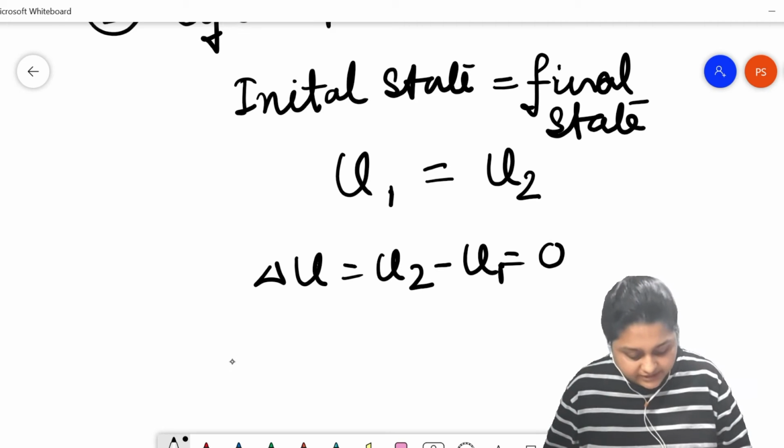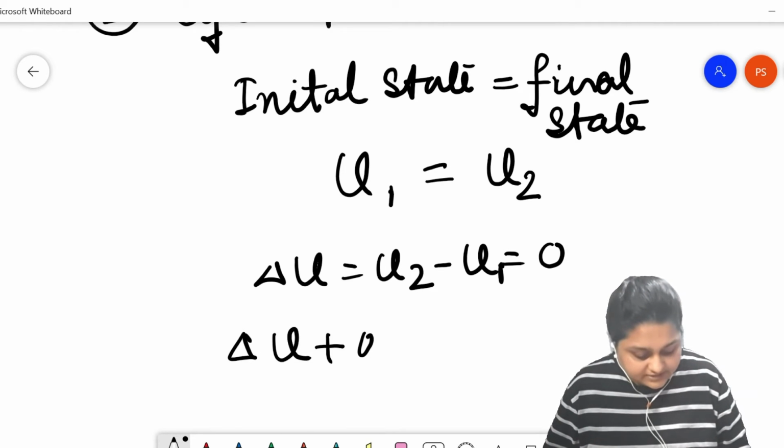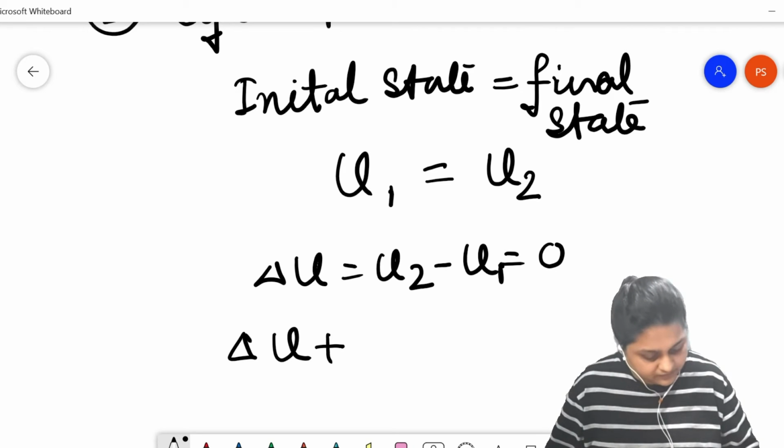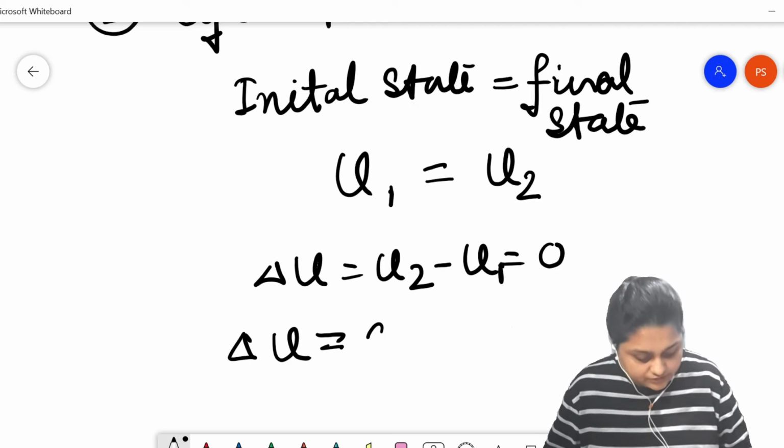So we can write delta U equals Q plus W equals 0.